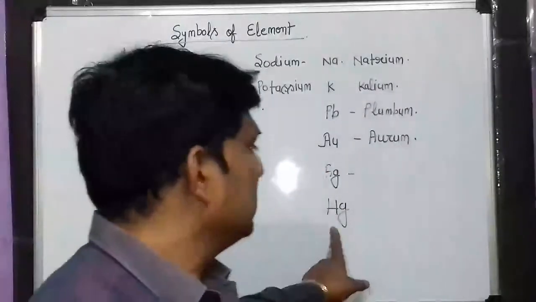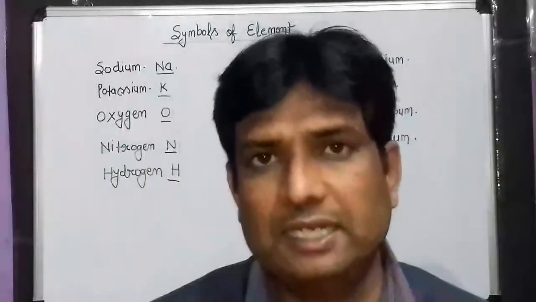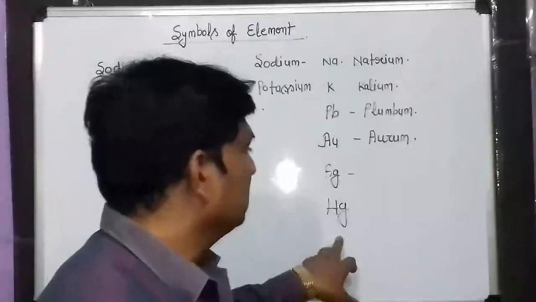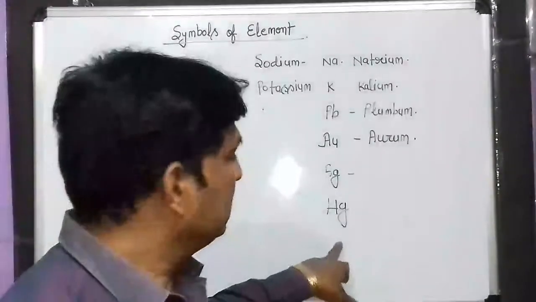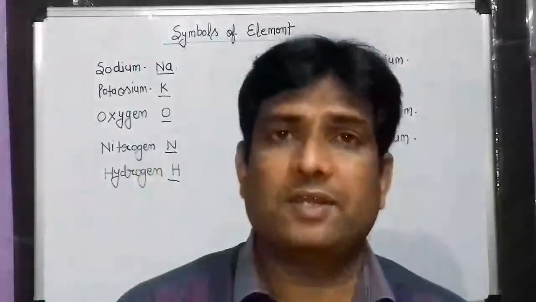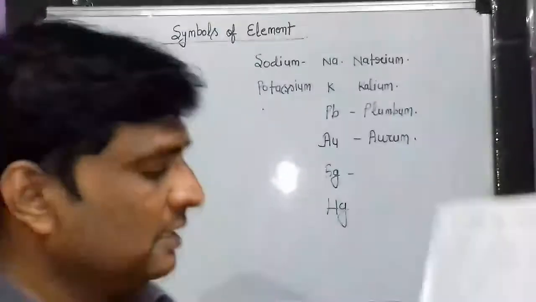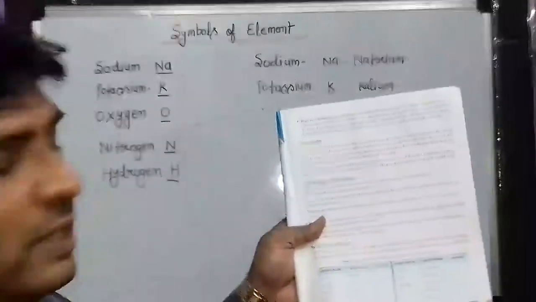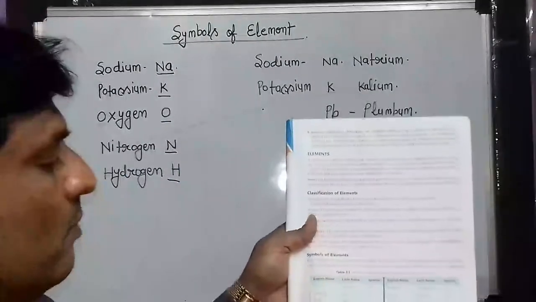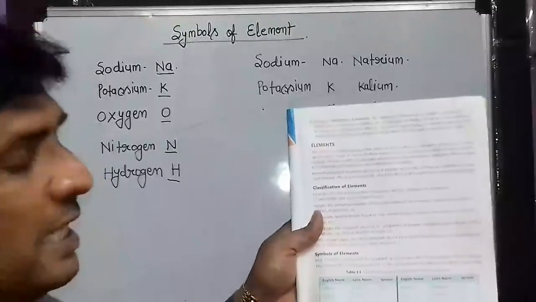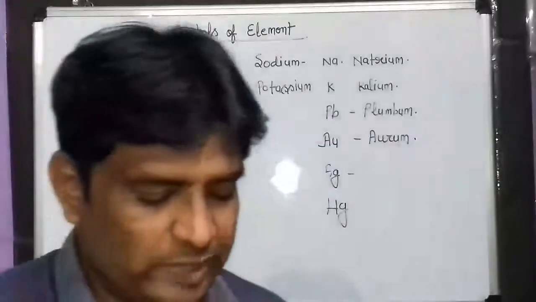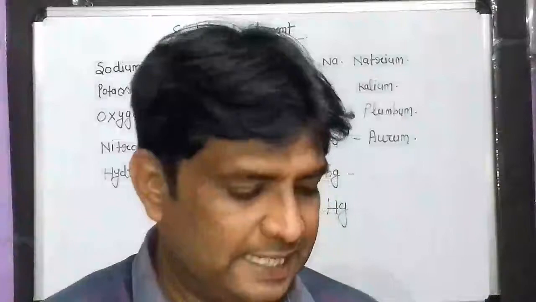Okay, mercury, its symbol is Hg and its Latin name is hydrargyrum. So a lot of names are here. The Latin name of copper is cuprum. So there are so many Latin names here.